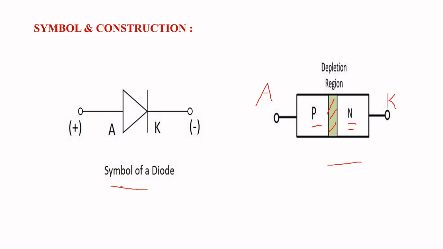This is the electrical symbol of the diode, where this is the anode and this is the cathode.